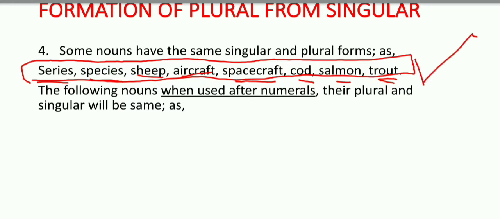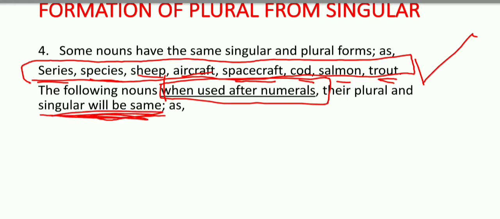Below, we have the following nouns when used after numerals. Keep in mind, when used after numerals, their plural and singular will be the same. There would be no change when the following nouns are used after numerals. After numerals means after numbers. How?